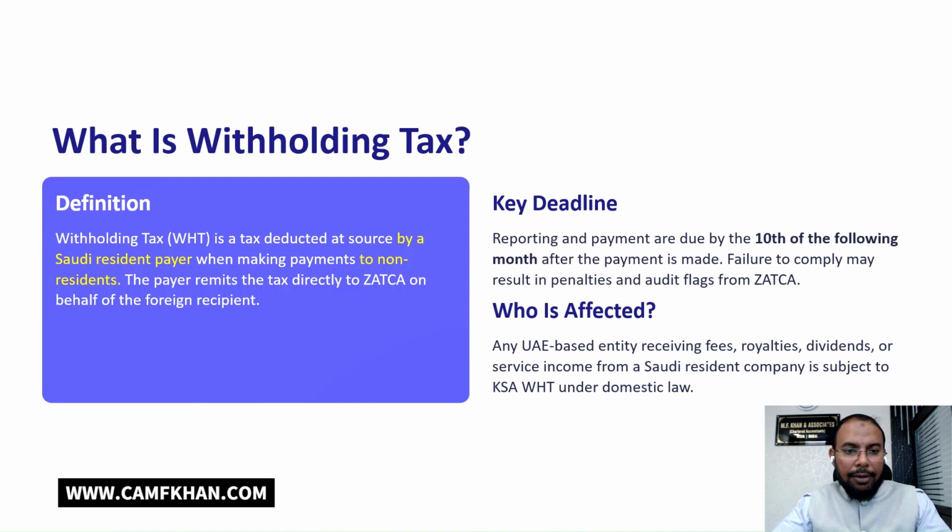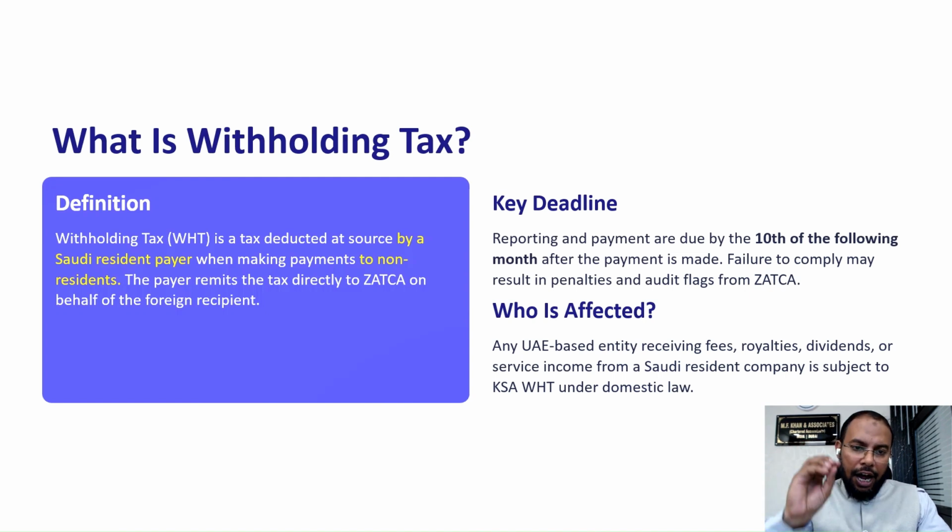So what timeline do we need to understand here? The key deadline for reporting and payment to ZATCA is the 10th of the following month. We remember, the 10th of the following month. If you are a KSA resident person making a payment to a non-resident, at that time you have to collect withholding tax, and that collection must be remitted to ZATCA by the 10th of the following month. I hope it is clear what the withholding tax is.